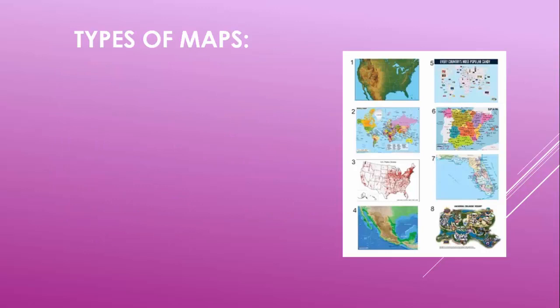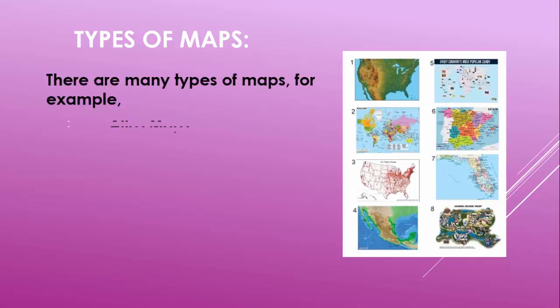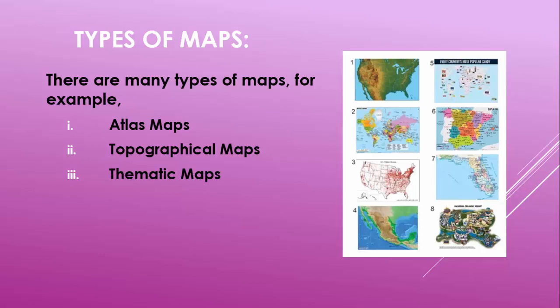Here in front of you is a picture of different types of maps. Some are of physical nature, others are cadastral and also administrative maps. So there are different types of maps. For example, atlas map, topographical or physical maps, thematic maps, which are also known as the distribution maps, and cadastral maps.